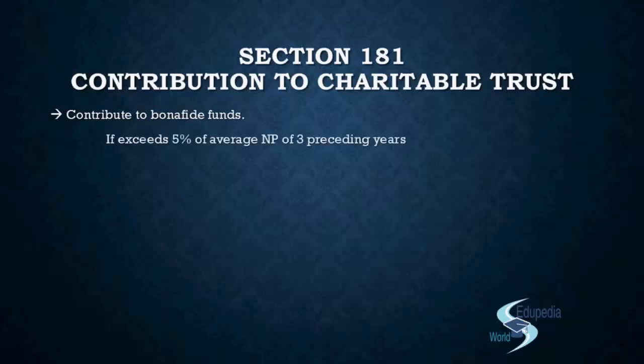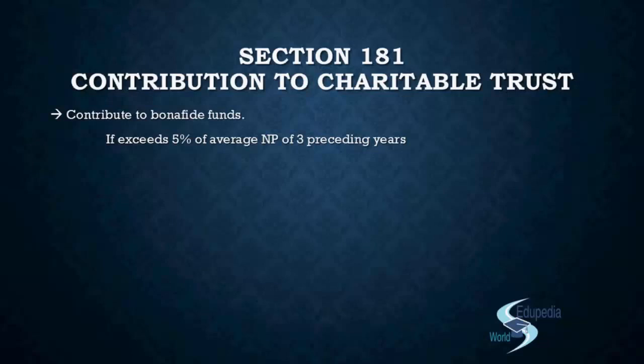But in case the contribution exceeds 5% of the average net profit of the 3 immediately preceding financial years, right? So you take an average of the 3 preceding financial years, sum it up, divide by 3, and multiply the average you get by 5%. The amount that you get would be the limit specified for the board of directors, the limit of the powers in the hands of the board.